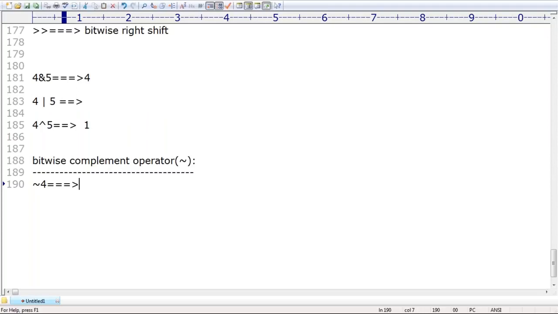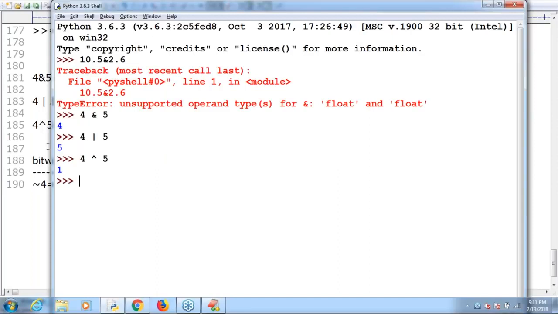Remember that, okay? What is the output by default you are going to get, sir? Happily, you are going to get minus 5 as the answer. Don't worry much, sir, about how internally it happens. The people who are interested, I will explain. Sir, negation of 4 I'm taking. Negation of 4, can you spell out minus 5 or minus 3?